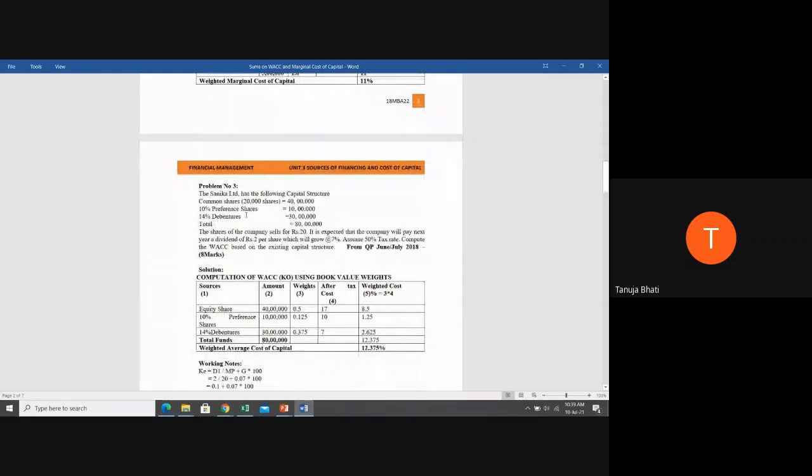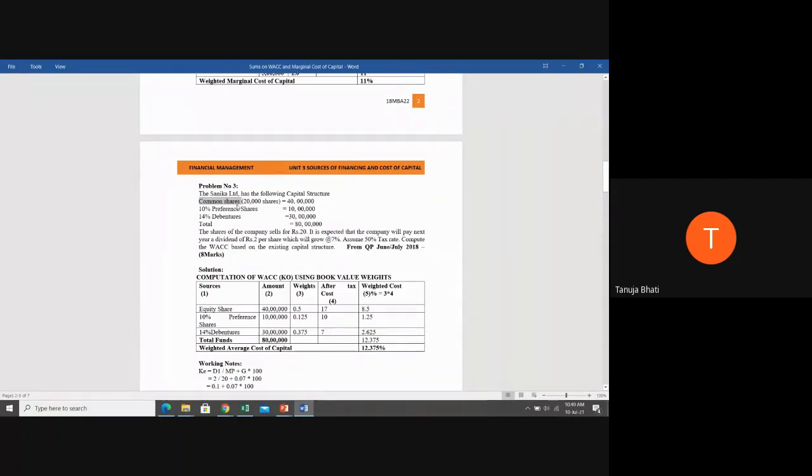Next, let us move ahead to problem number 3. The Sanika Limited has the following capital structure. Common shares, 20,000 shares of 40 lakhs. Students, common shares, as you know, is also called as equity shares. It is also called as ordinary shares. If ordinary shares are given in question, it means equity shares.